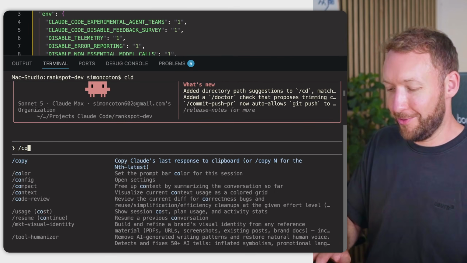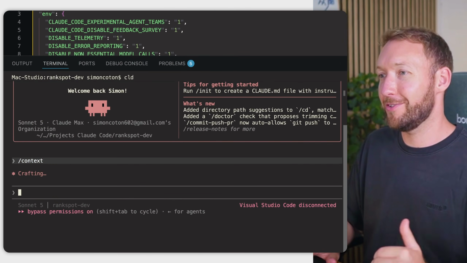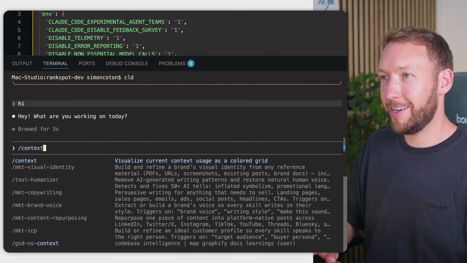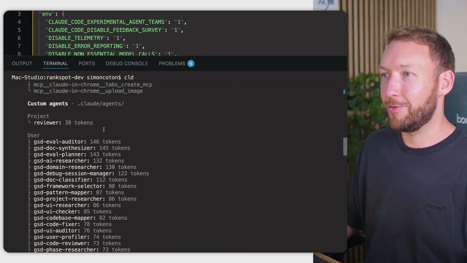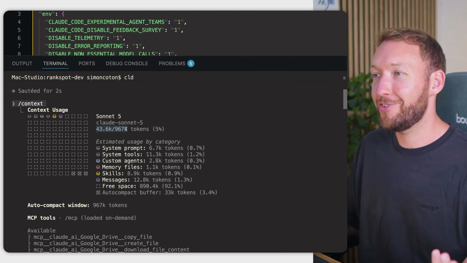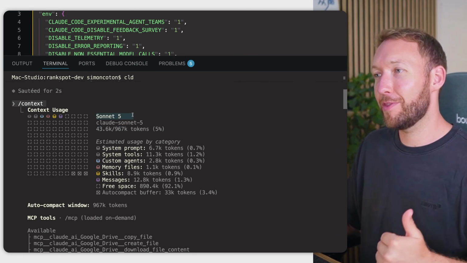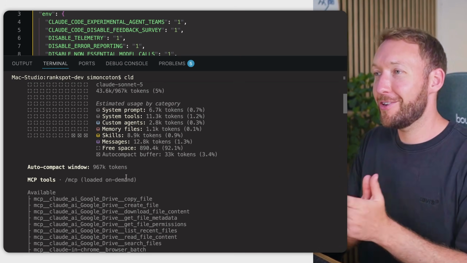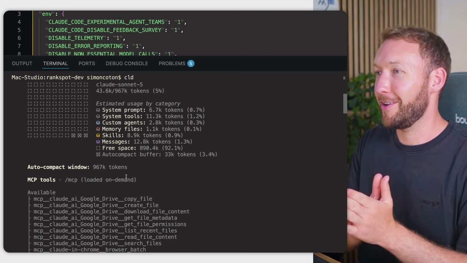So let's cut back to typing in context then, now that we've understood all the different tips. So let's type in hi again. And after that runs, we will run context. Now that we've understood and implemented all the tips, we can see, ironically, that we've actually increased the number of tokens. But the important thing to mention here is we're actually using Sonnet 5 instead. So there must be something still in memory that's actually increased the use of the tokens, which of course makes me look like quite a fool here.